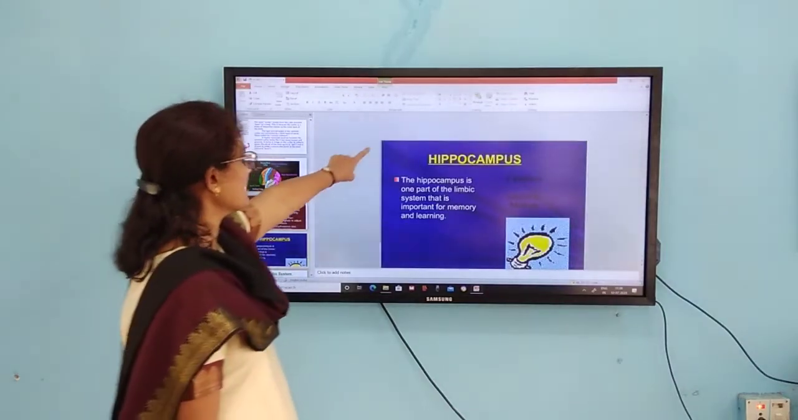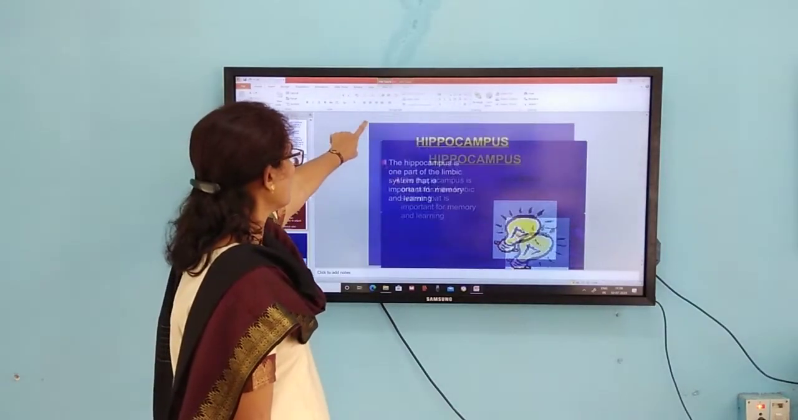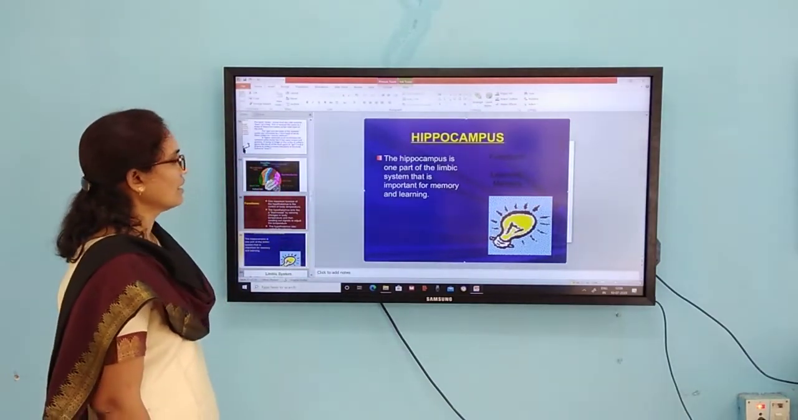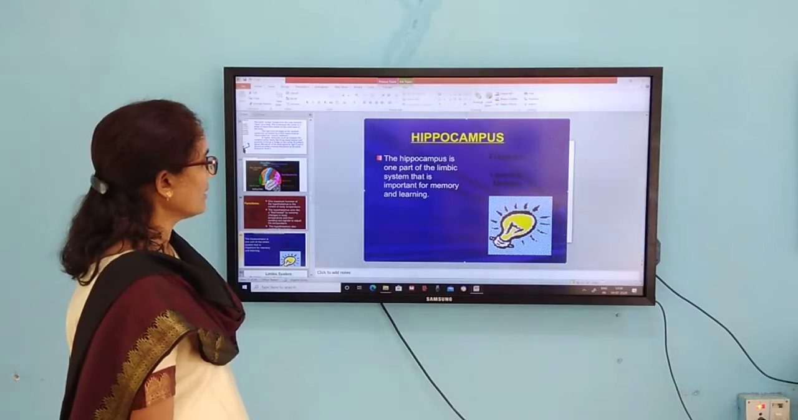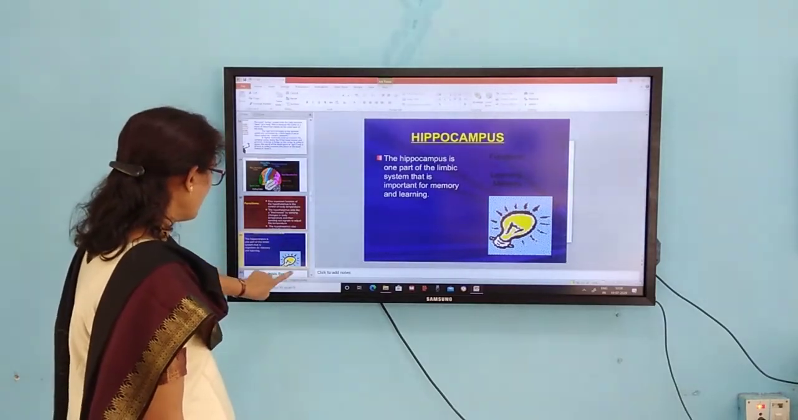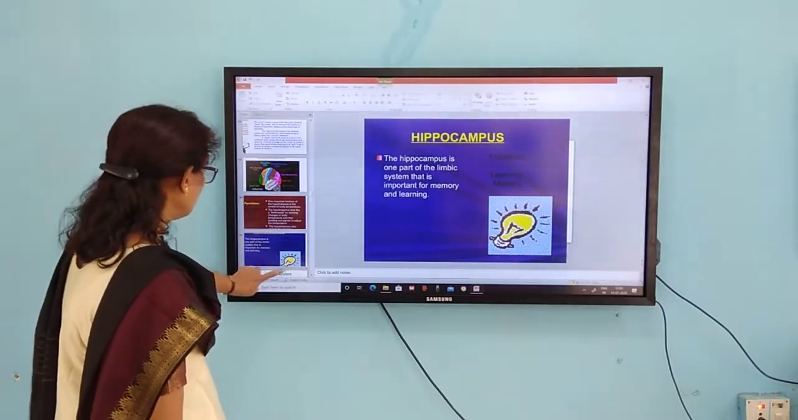So the hippocampus is one of the parts of the limbic system, which is important for memory and also learning. So this hippocampal region is also present in our brain. Then coming to the limbic system.